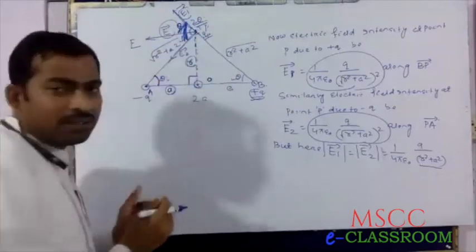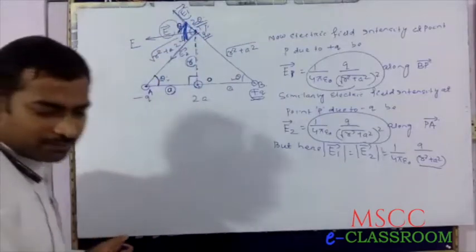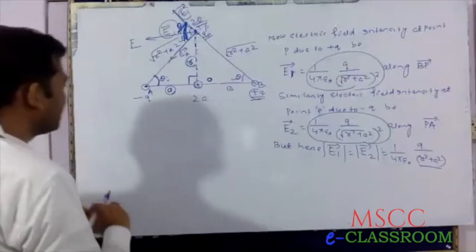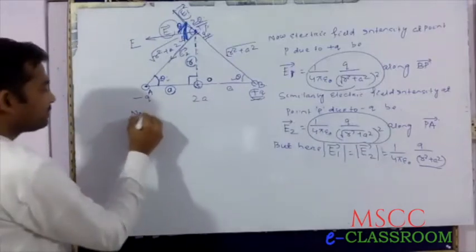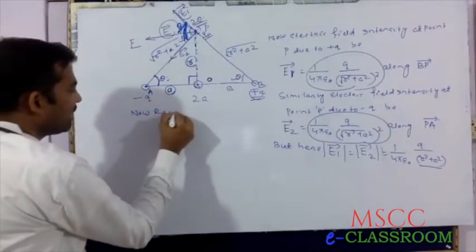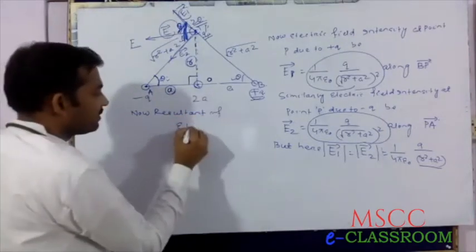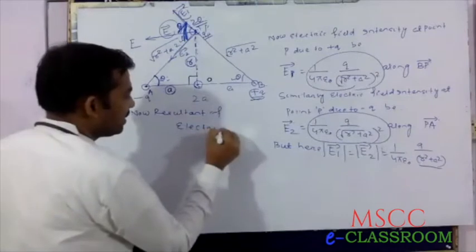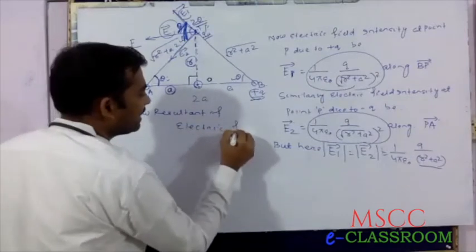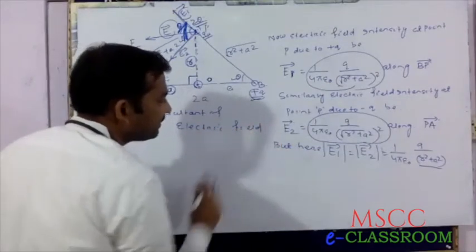Therefore, according to vector laws, we can write the resultant of electric field intensity.